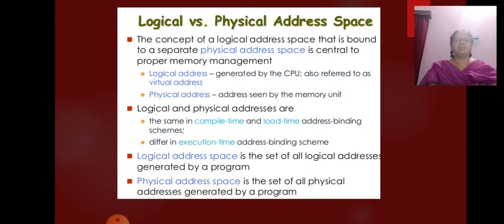Now we will learn logical address space versus physical address space. There are two types of address space. One is logical address space, another is physical address space.